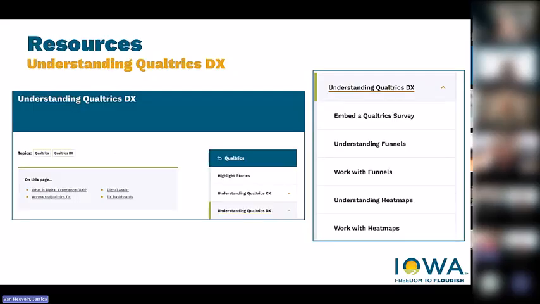I do want to point out, we have actually gotten kudos on our great resources from other entities such as the Navy and other people, federal government and state government. We have amazing resources. And so we just want to make sure you understand that other states are using our resources regarding our Qualtrics DX. So I just encourage you to use the same. We have funnels and heat maps and other resources that are out there for you. I know time is a very valuable resource that some of us don't have, but I do want to make sure you know you are supported and there is additional help out there for you when you have a minute to breathe.